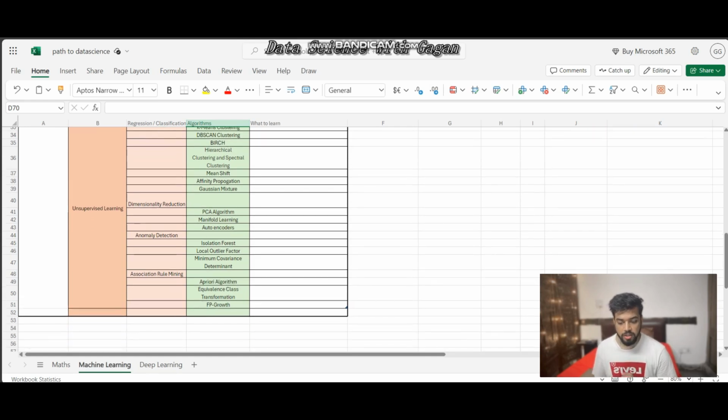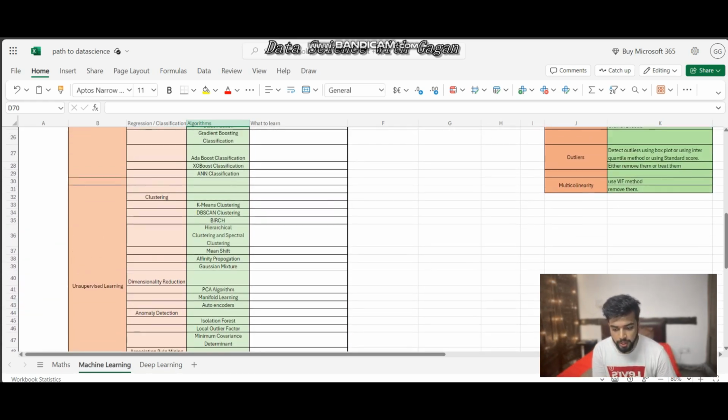And then we have association rule mining. Suppose I'm going to the market, and if I am buying product A, then what are the chances that I will buy product B, which is placed beside product A in the market, right? Which is association rule mining, right?